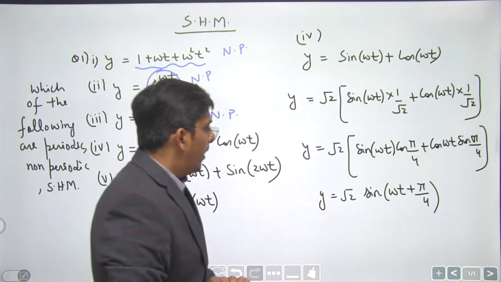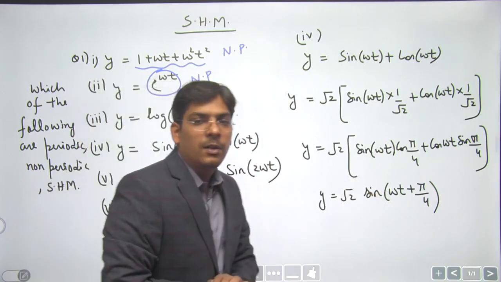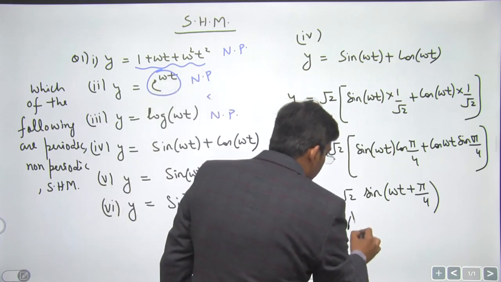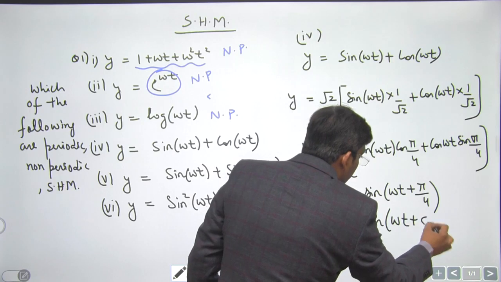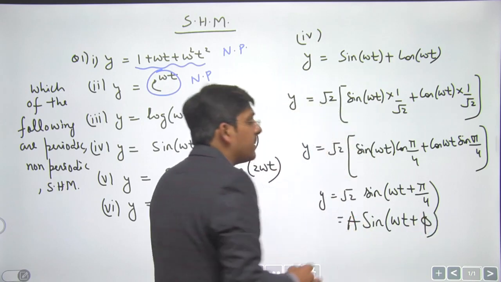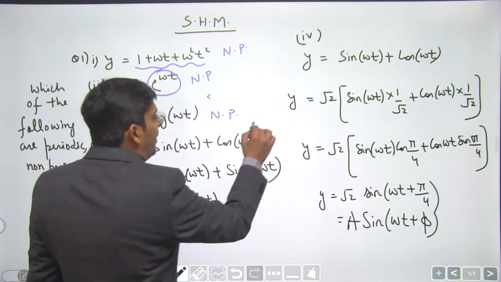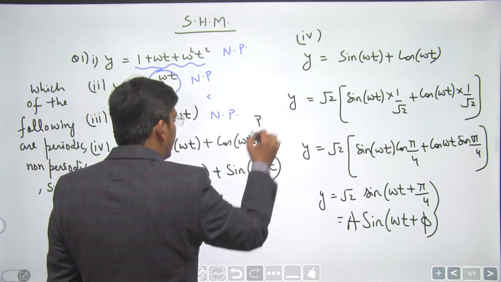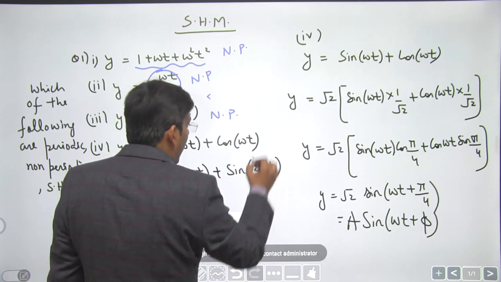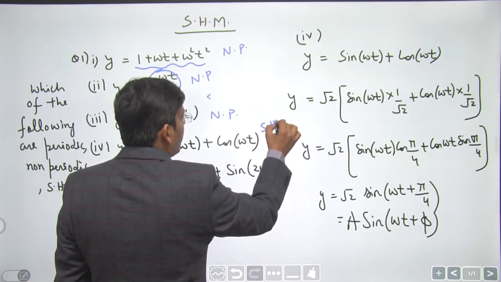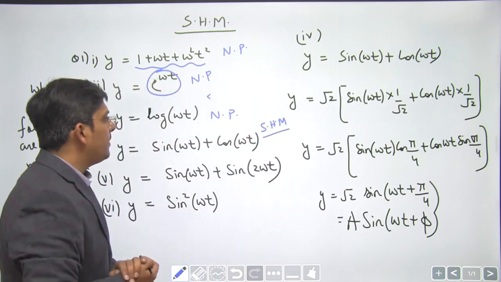Obviously I have written the value of y as a single sine function in the form A sine of omega t plus phi. It certainly represents an SHM, so it is obviously periodic. If I am writing SHM, I don't have to clarify that it is periodic, because if it is SHM, it has to be periodic. I hope this is clear to everyone.